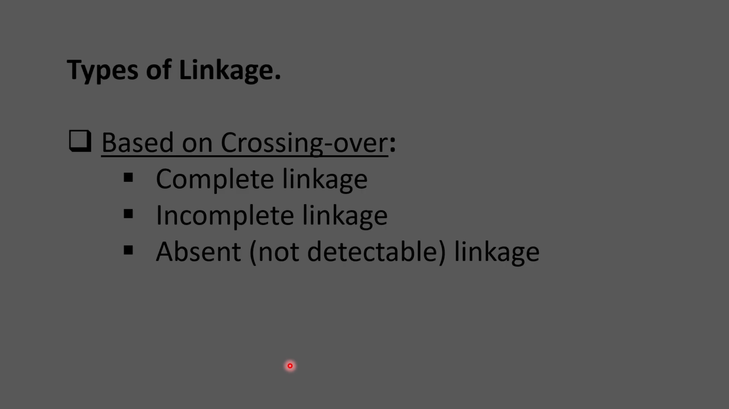So there are different types of linkage based on different criteria. It is classified based on the crossing over type, based on the genes that are involved, and based on the chromosomes that are involved. So based on the crossing over, there are three types of linkage. One is complete linkage, the second is incomplete linkage, and the third one is absent linkage or non-detectable linkage.